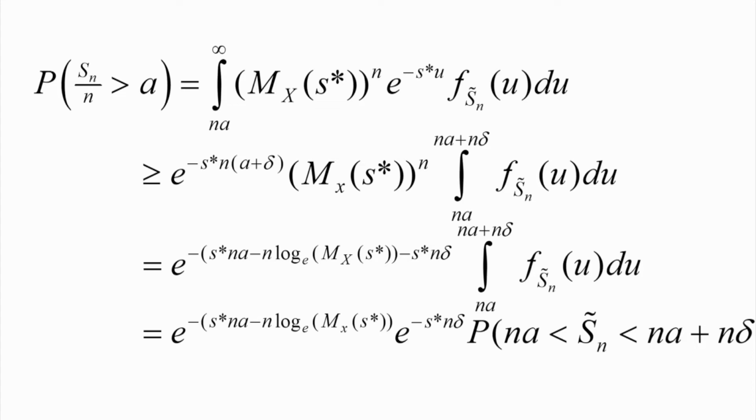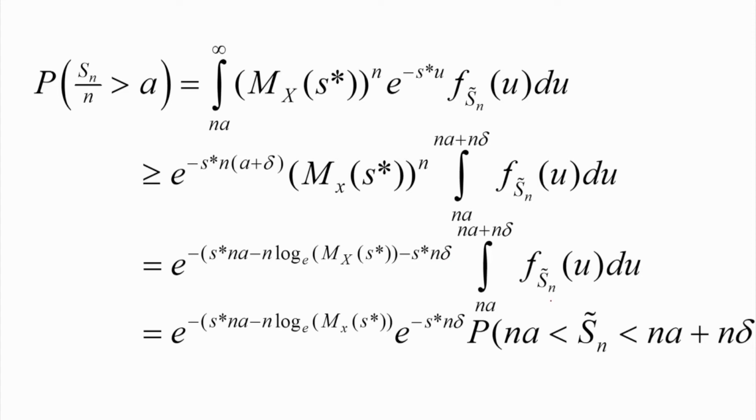So we can now write this in terms of log, so that we have the quantity e to the power minus S star Na minus n log of MX of S star minus S star n delta.